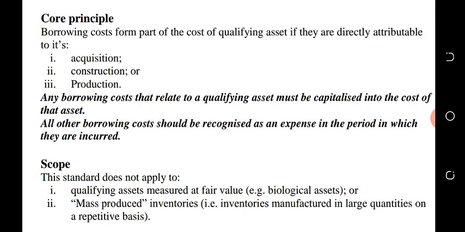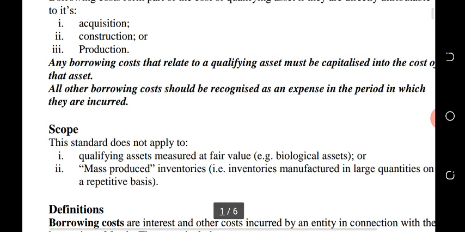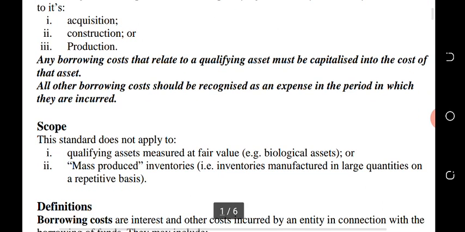Any borrowing cost that relates to a qualifying asset must be capitalized in the cost of that asset. All other borrowing costs should be recognized as an expense in the period in which they are incurred. Why? Any other borrowing cost, maybe a loan you borrowed for running expenses, recurring expenses, or operating expenses, the interest on that loan should be expensed in our profit or loss statement.